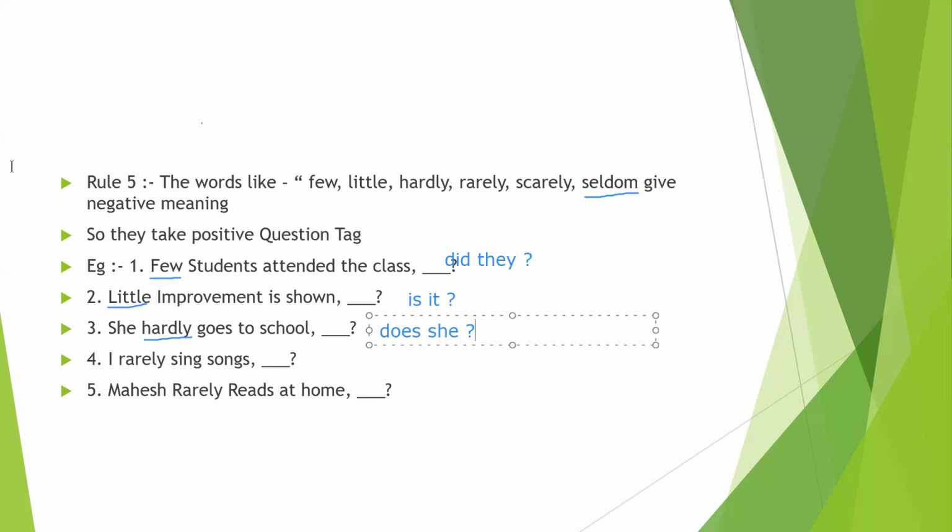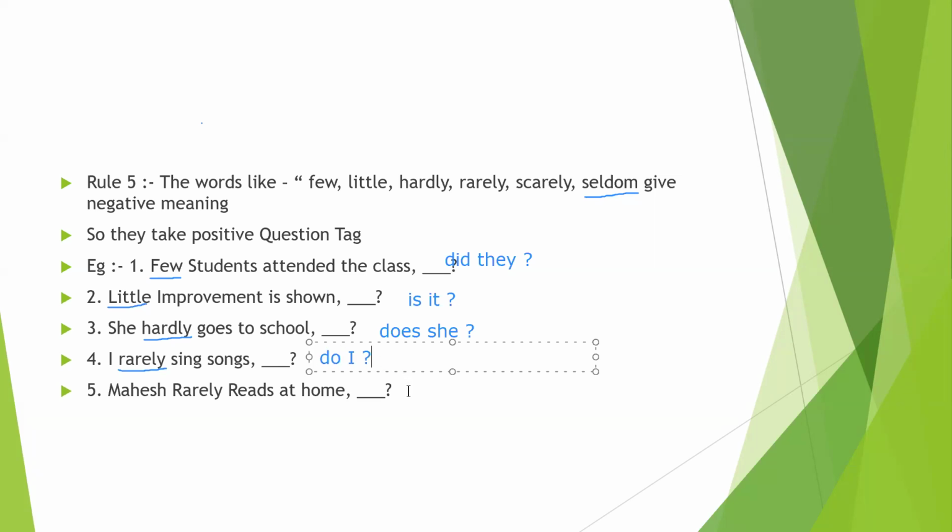Coming to the fourth one: I rarely sing songs. Here the keyword is rarely. When there is rarely, we write the positive question tag. So we write I, and a question mark. Here sing is V1, so we say do I?